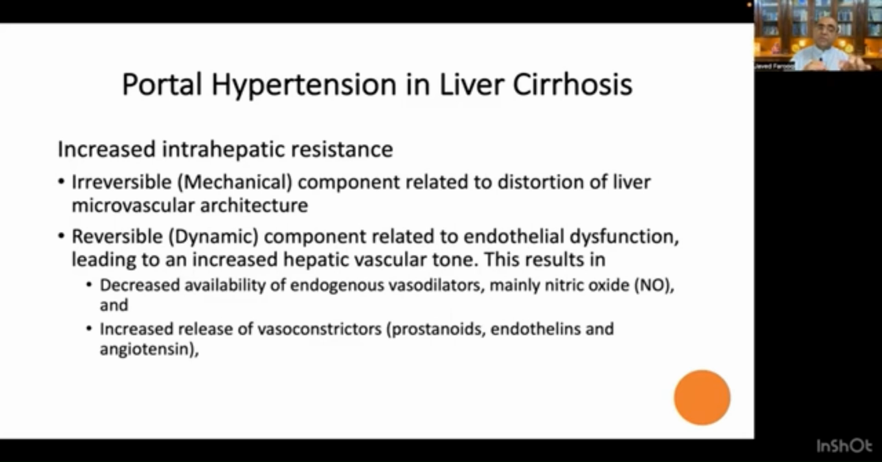which, if we hit with beta blockers or with drugs, we can decrease the resistance a lot, and we can relieve the portal hypertension in these patients. So what's the role of beta blockers in portal hypertension? We shall discuss it in the second part.